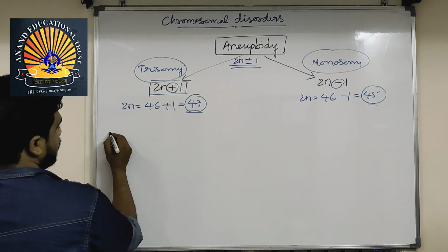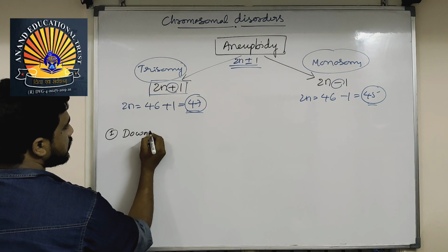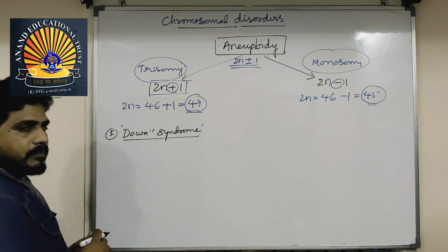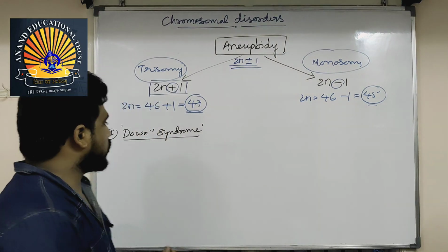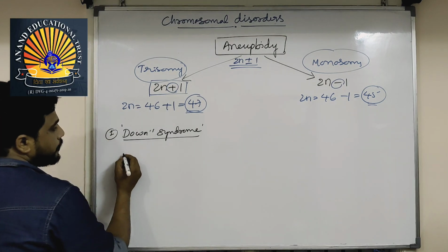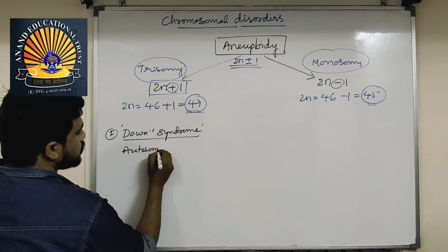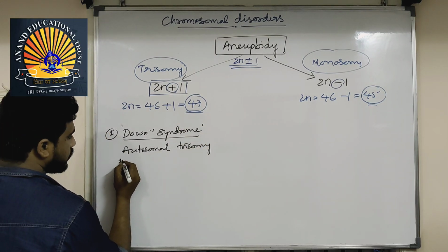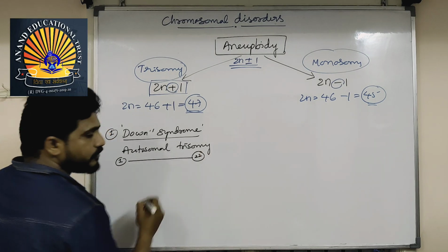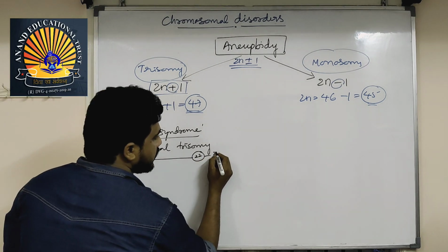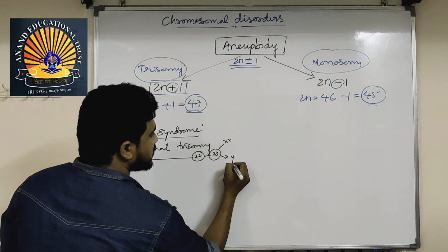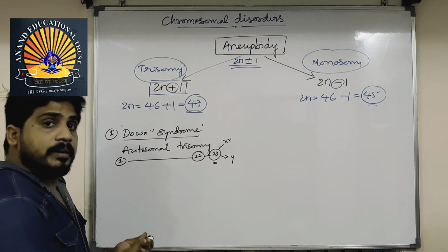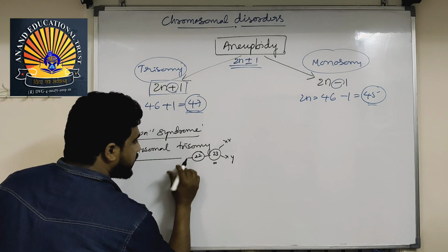Now, example 1: Down's syndrome. This was discovered by the scientist Down, so it is called Down's syndrome. According to this, it is an autosomal trisomy. Humans have 1 to 22 pairs of autosomes, and the 23rd pair is XX or XY. It is not in the sex chromosomes, it is in the autosomes. Which number in the autosomes? The 21st one.